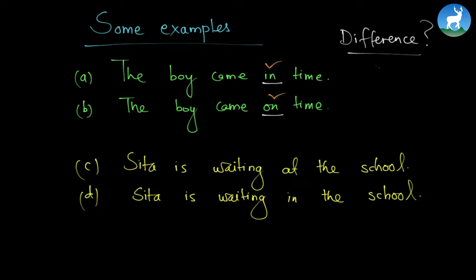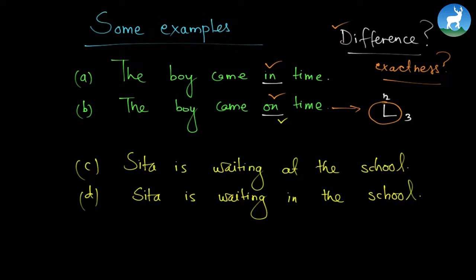Do you remember the exactness of the prepositions of time? If you do, you should know how to tell the difference. The first one, the boy came in time, means it is somewhere around the time, but not exactly the time. So on time is more exact. This means the exact kind of time. So if you were to come at 3 o'clock, and you come exactly at 3 o'clock, we say you are on time. But if you come somewhere around, like 5 minutes past 3 o'clock or even earlier, then we say in time.